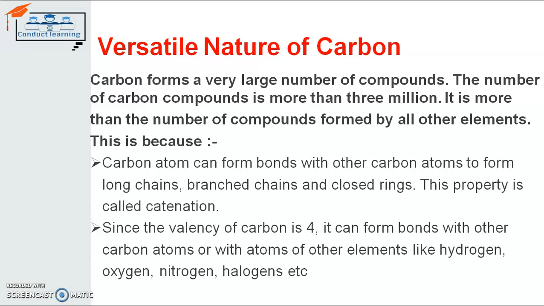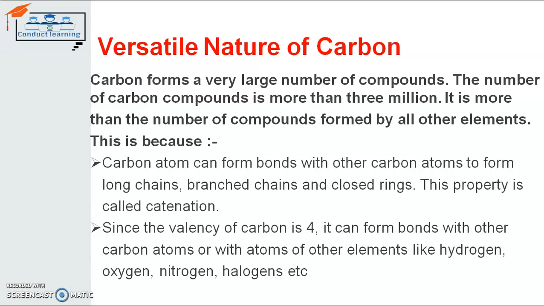It can share its 4 electrons with other elements. I repeat, carbon has a valency of 4, so either it can share all 4 of its electrons with another element, or it can share 1 electron each with 4 other atoms.